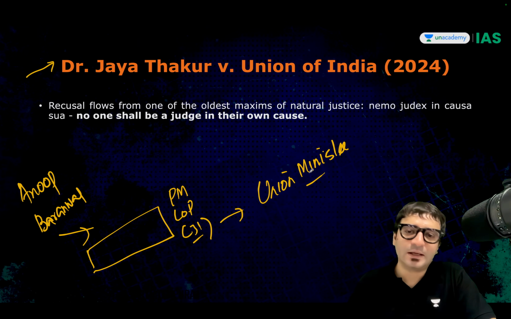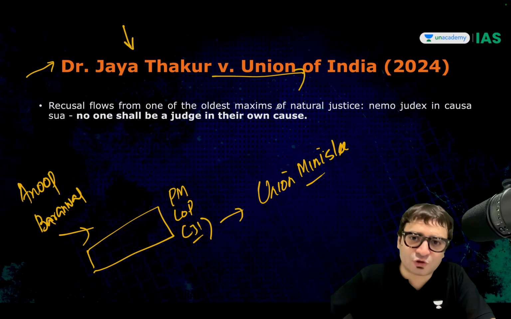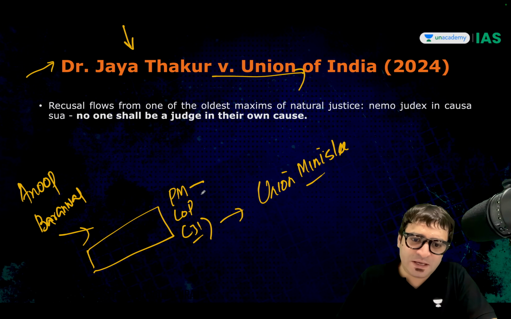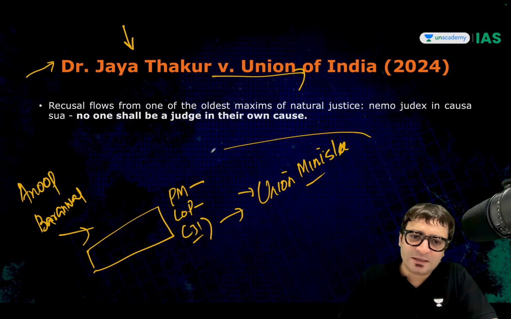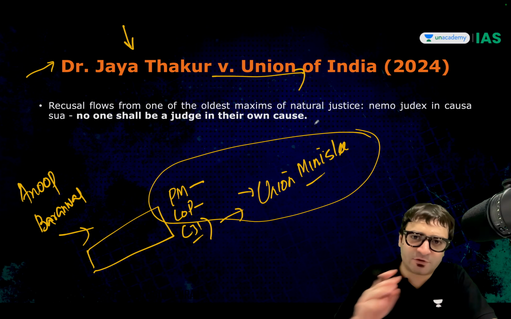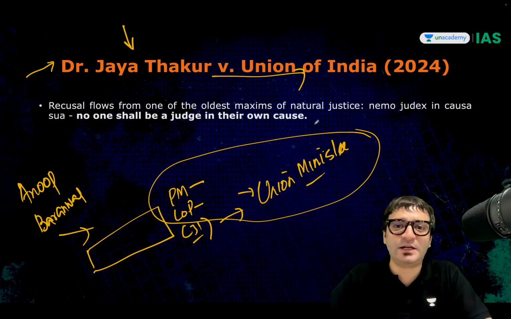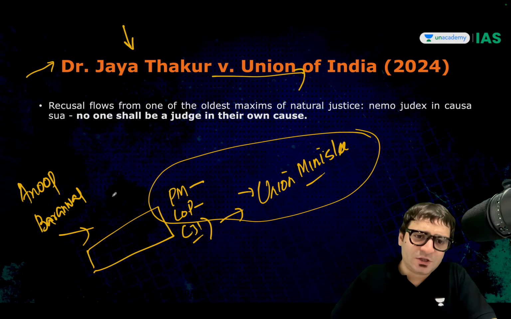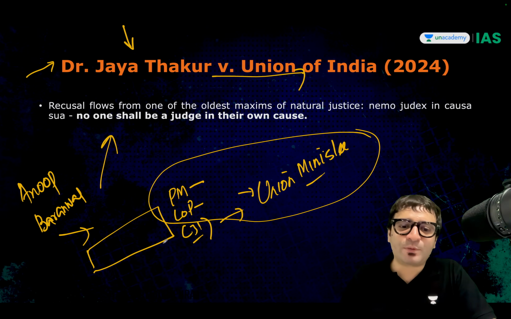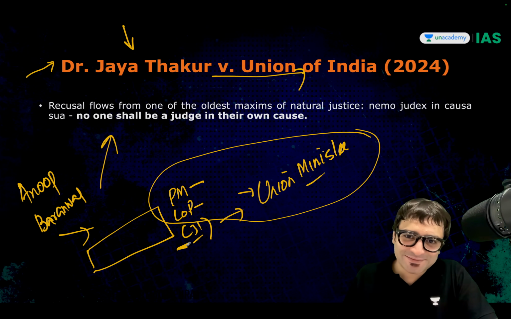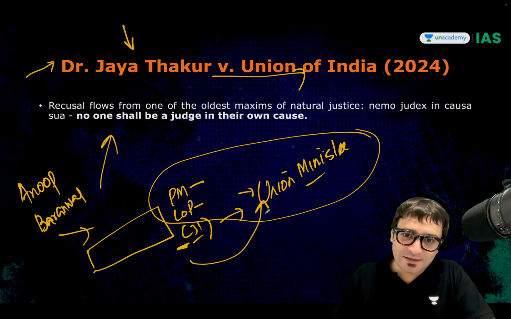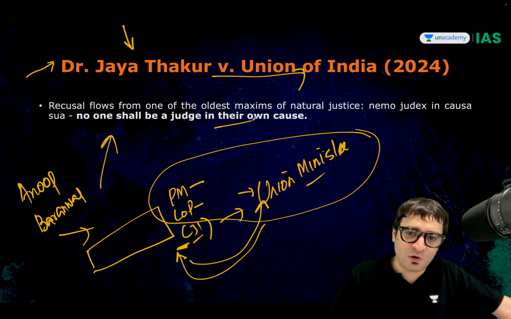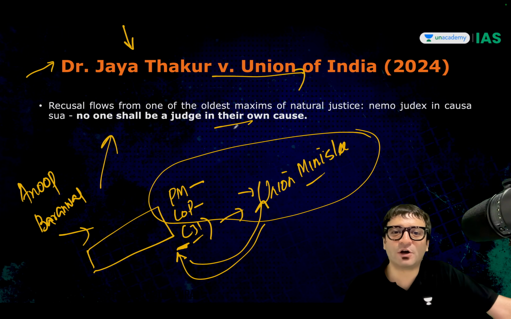Right or wrong? Right. Jai Thakur approached the Supreme Court and said this law should be declared unconstitutional because with the PM, LOP and a union minister, even then the composition is tilted in favor of the ruling party in power, and as such it violates free and fair elections. Now the Supreme Court has to decide. The Chief Justice was asked, please recuse yourself because you were part of this committee before, and now you are not part of this committee. How can you decide whether you should be part of this committee or not? This violates the oldest maxim of natural justice: you cannot be the judge in your own case.